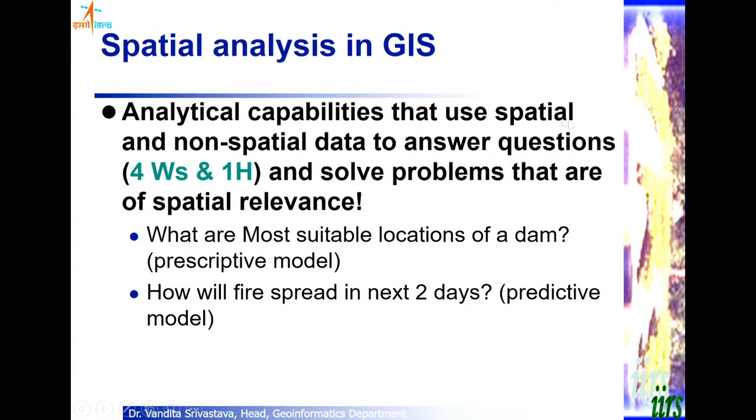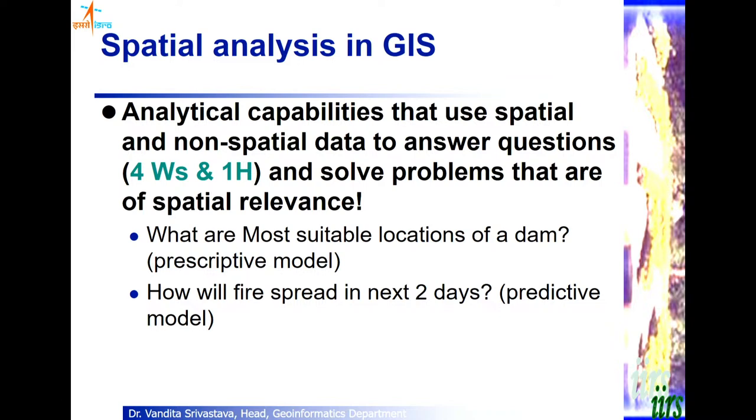So having talked about the applications of GIS, now let me give you some examples of these 5 questions that are pertaining to geography. Like I said, what are the most suitable locations of a dam? You know, we can do descriptive, prescriptive, predictive modeling in GIS. So when I say what are the most suitable locations for constructing a school or constructing a dam, then I am trying to prescribe a model.